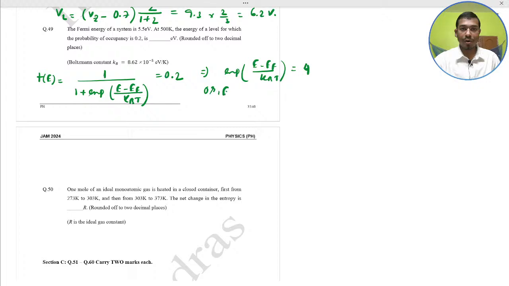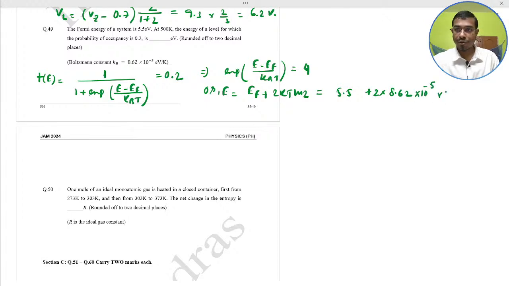Now the energy would be what? The Fermi energy plus 2 kT ln 2. Just put this value. Fermi energy 5.5 electron volt plus 2 into kT. kT means we just write 2 into 8.62 into 10 to the power minus 5 into 500 into 0.693.